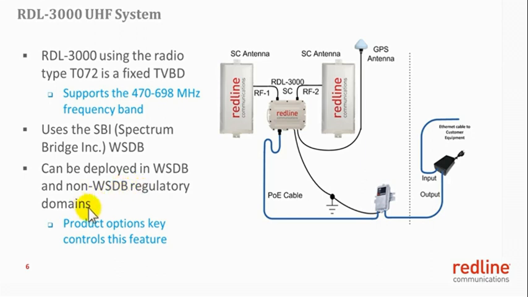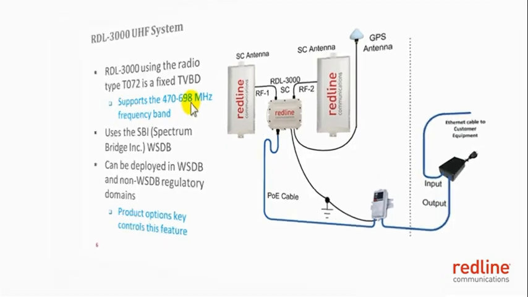The RDL 3000 UHF system can be deployed in the whitespace database as well as non-whitespace database regulatory domains. The active options key in the product determines that capability. With the FCC specific options key, it supports only 6 MHz channel size. In other countries, it is a simple RDL 3000 system operating at the license frequency of 470 to 698 MHz.